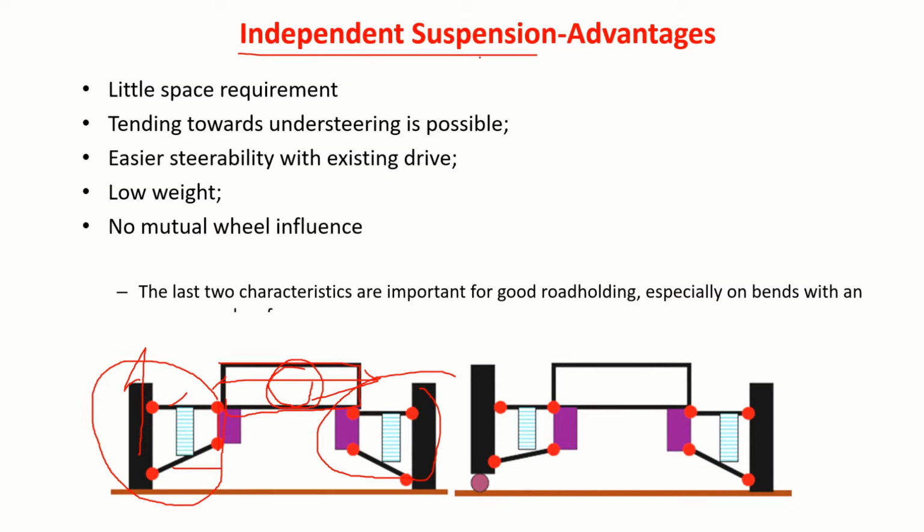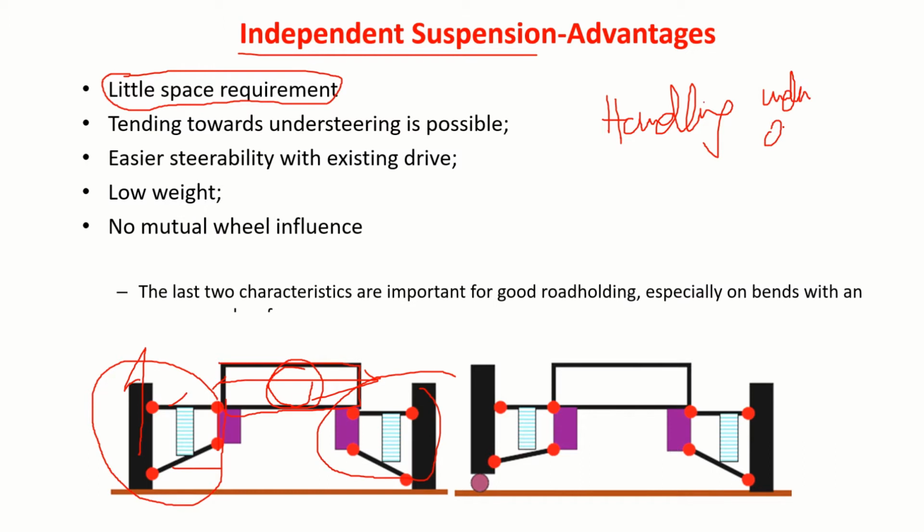Why independent suspension? To accommodate the suspension, the space requirement is little. And if you study vehicle dynamics, we deal with handling of the vehicle. There we talk about understeer, oversteer and neutral steer. In one of the videos, I've just given an idea about what exactly understeer and oversteer mean.